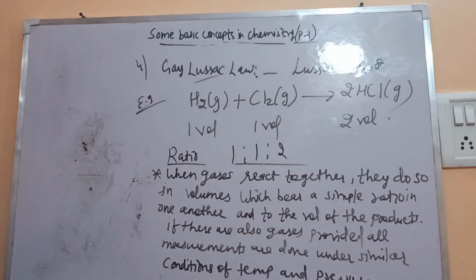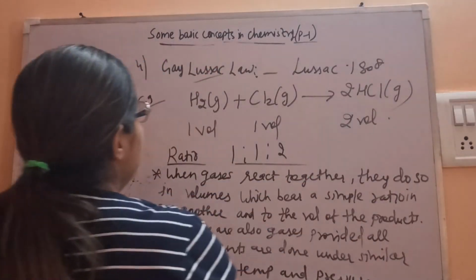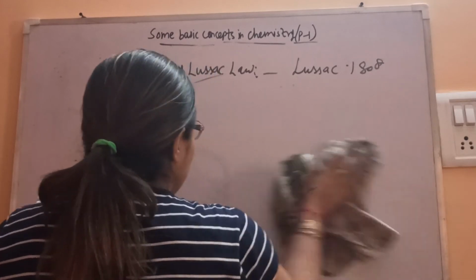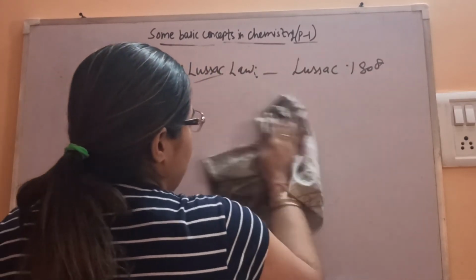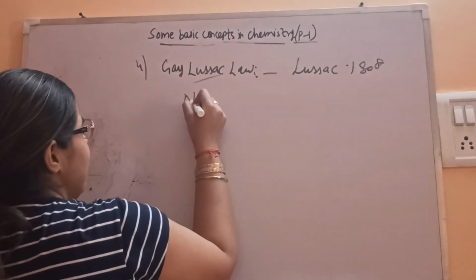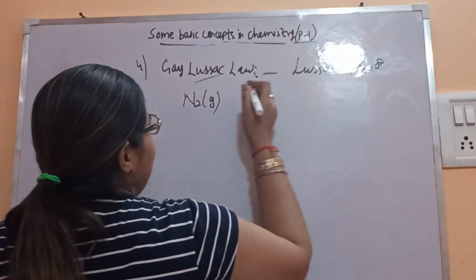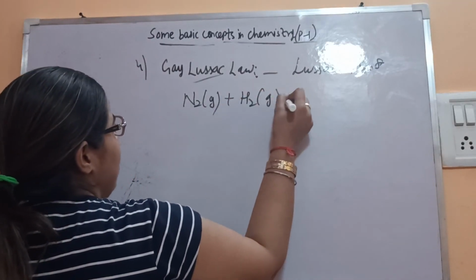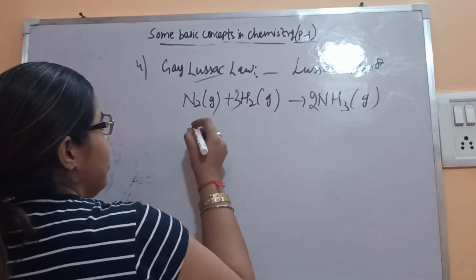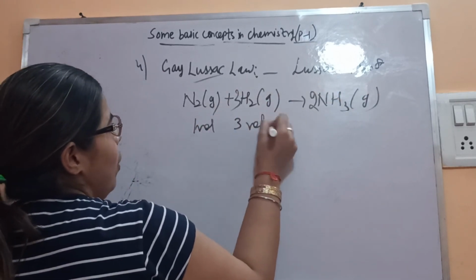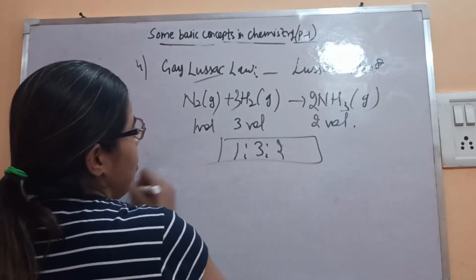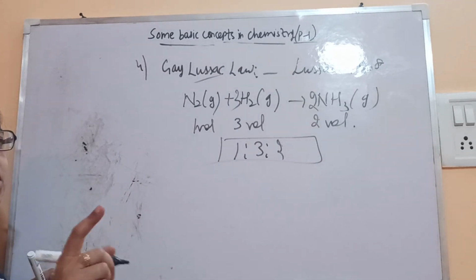Similarly, we can take another example also. Let's take nitrogen, a gas, combines with hydrogen, gives you ammonia, which is also a gas. Balance it. So this is also 1 volume, 3 volume, then 2 volume. Ratio is 1:3:2. Simple one. No fraction, no decimal, nothing.